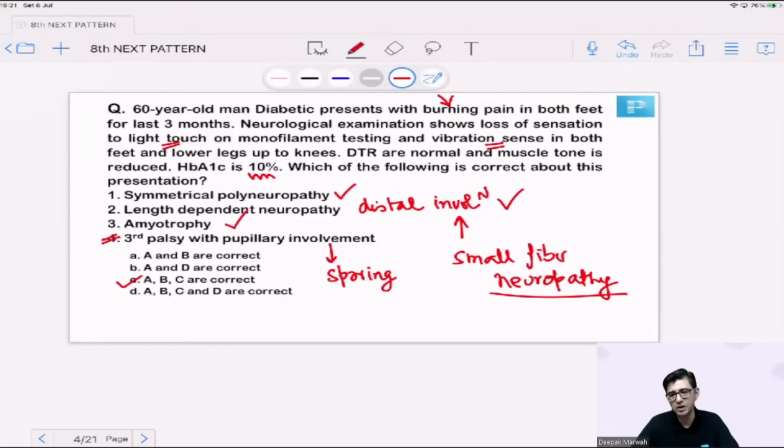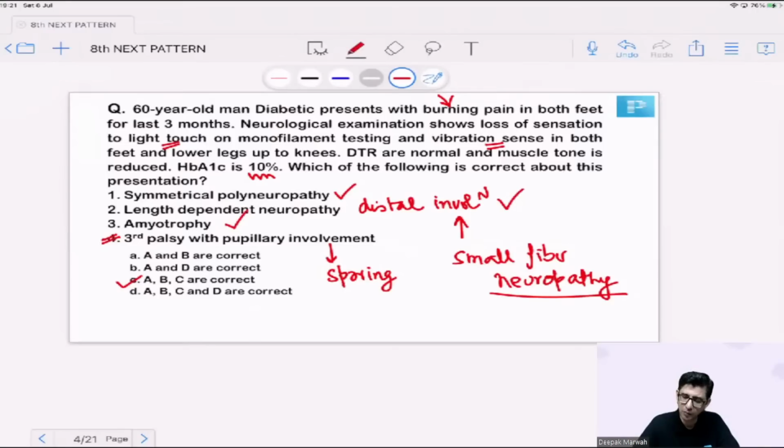Traditionally, we read about a disease called amyotrophic lateral sclerosis, which is due to degeneration of the anterior horn cells in the spinal cord or the pyramidal neurons in the spinal cord due to genetic reasons or free oxidal. Yeah, that's what I'm trying to say, Devyanshu, that amyotrophy is a manifestation. It does not mean that it is implying amyotrophic lateral sclerosis. Option number 3, why it's a cause of concern is because first time when we read the word amyotrophy, we think that it is seen only with respect to amyotrophic lateral sclerosis.